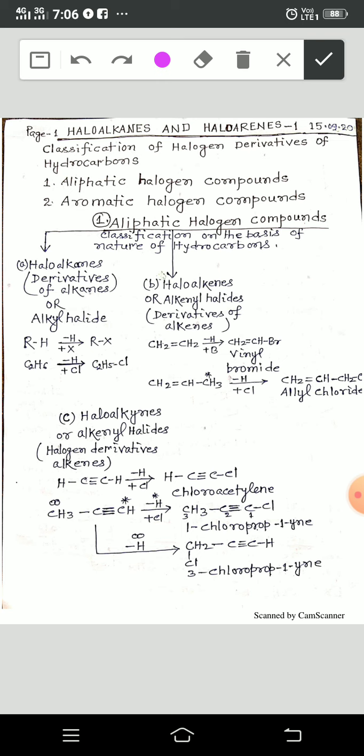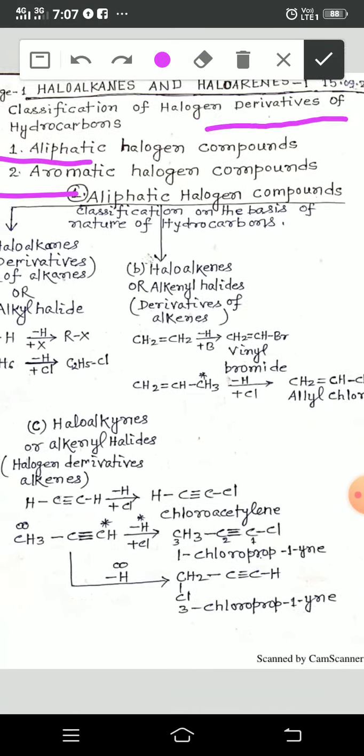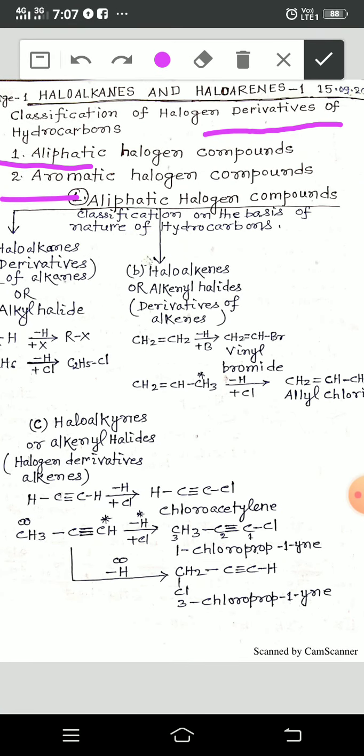Classification of halogen compounds: halogen derivatives of hydrocarbons. And there are two types of hydrocarbons, first aliphatic and then aromatic. So first of all, see here about the aliphatic halogen compounds.